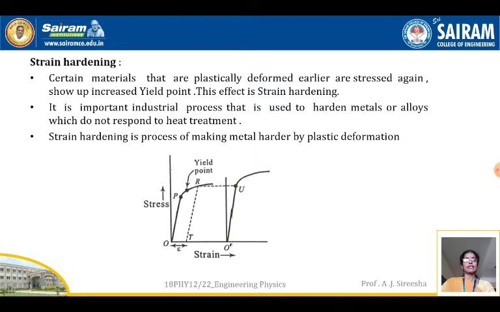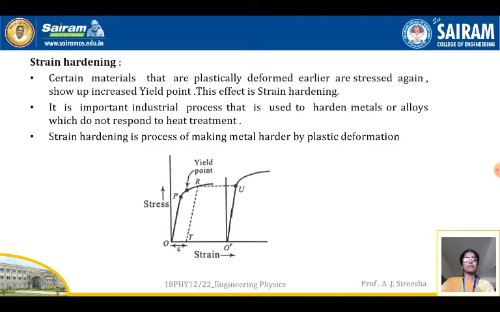So what is happening here? Certain materials that are plastically deformed earlier, when stressed again, show increased yield value. This effect is called strain hardening. It is an important industrial process that is used to harden metals or alloys which do not respond to heat treatment. That means a material which has been plastically deformed, if it is stressed again, increases its yield point. That means the ability to hold is increased.